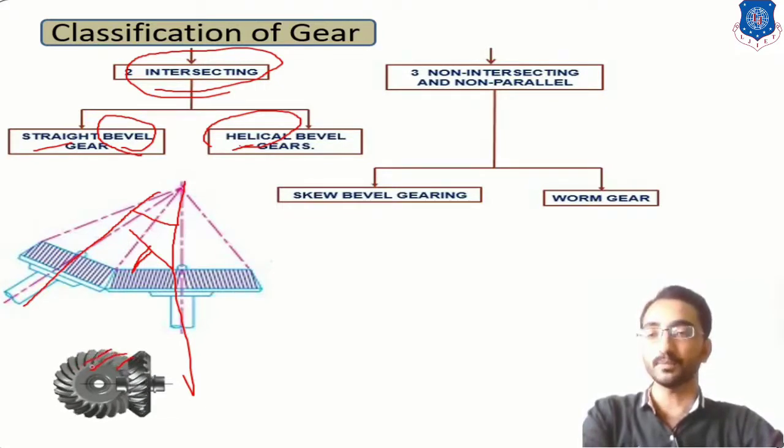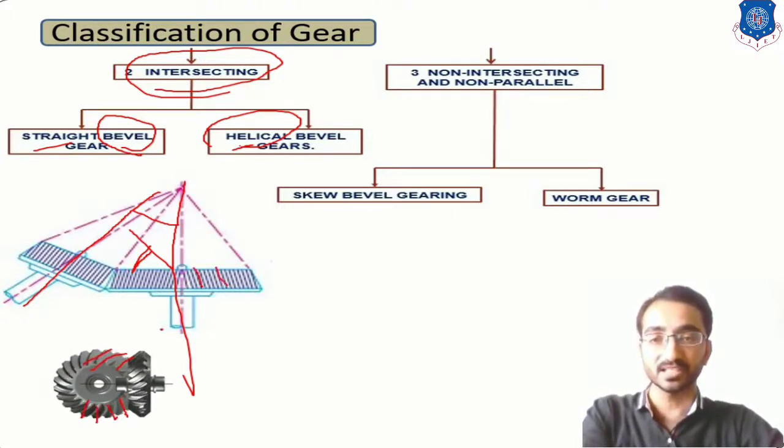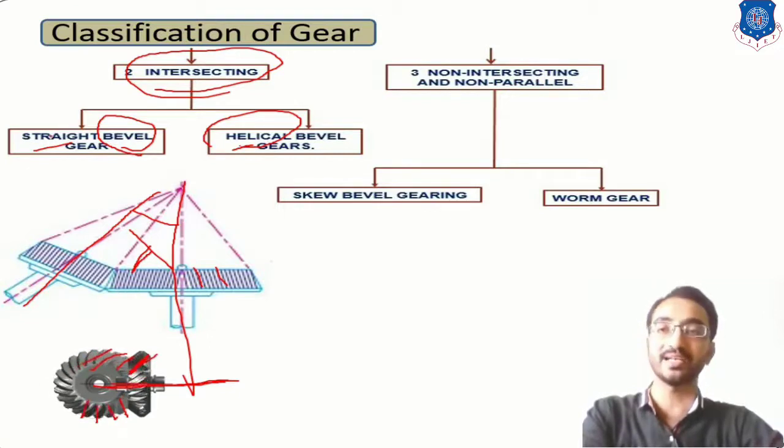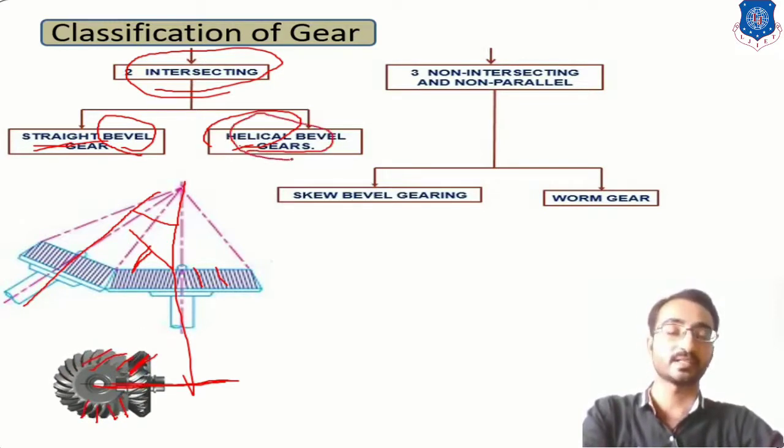And if the power transmission amount is small, then you can use a straight profile over here. And in this case, if the profile is straight, that is parallel to the axis of the shaft, then it is termed a straight bevel gear. Otherwise, if it is inclined, then it is termed a helical bevel gear.